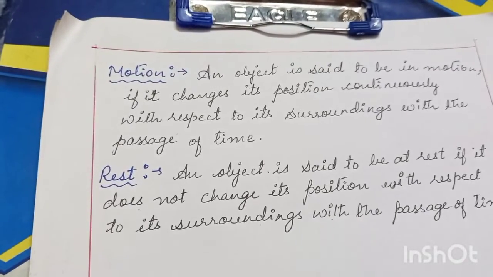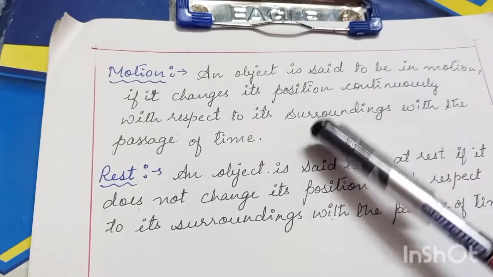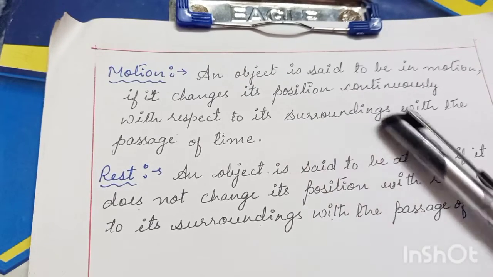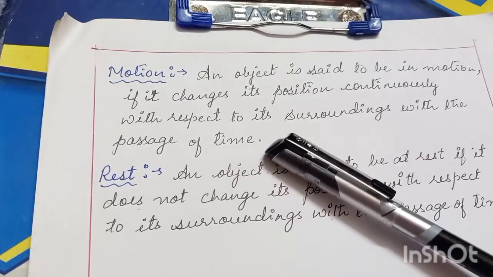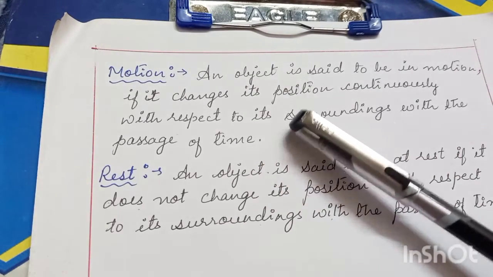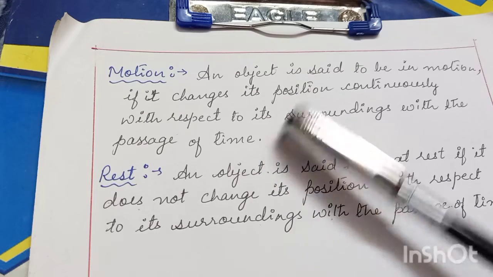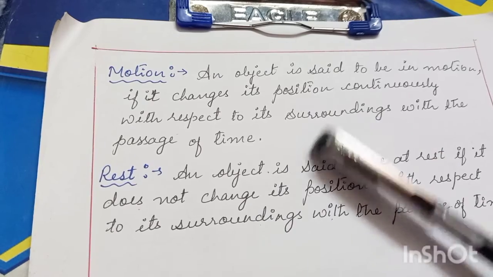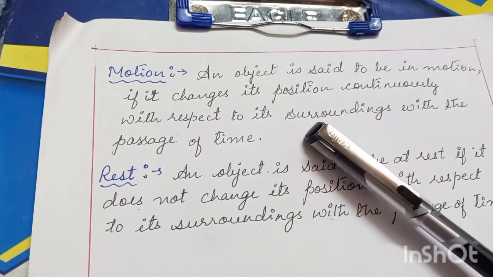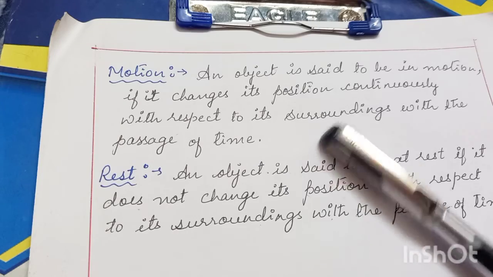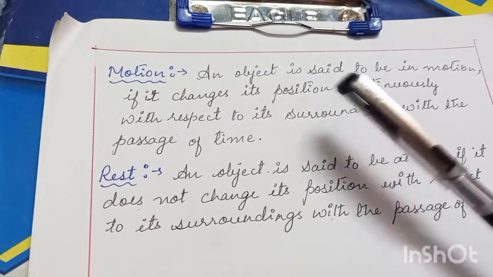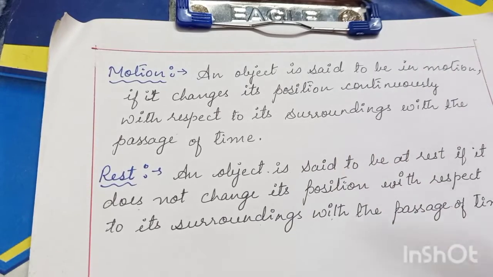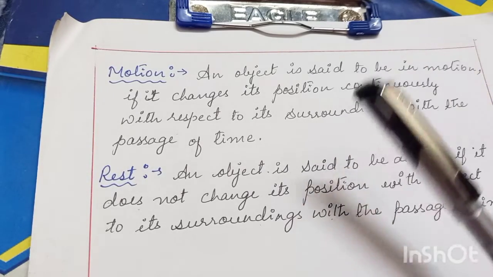Motion. An object is said to be in motion if it changes its position continuously with respect to its surroundings with the passage of time. So motion is when an object changes its position from one point to another with the elapse of time. If a car is initially at rest, and when the car starts moving, that is known as motion. It is changing its position with respect to the surroundings. It is moving, hence we call it motion.